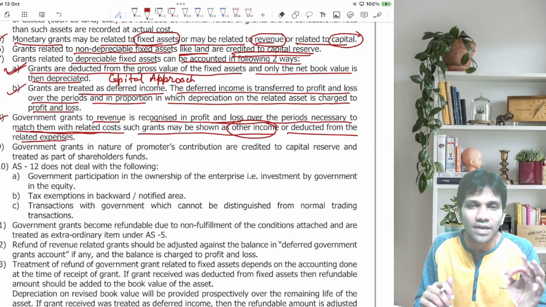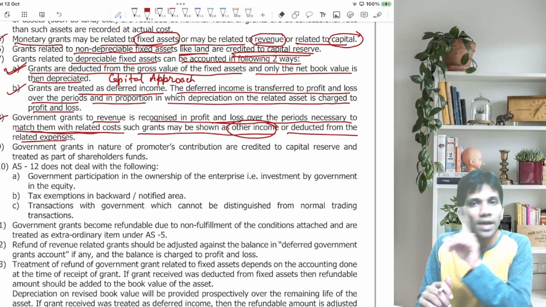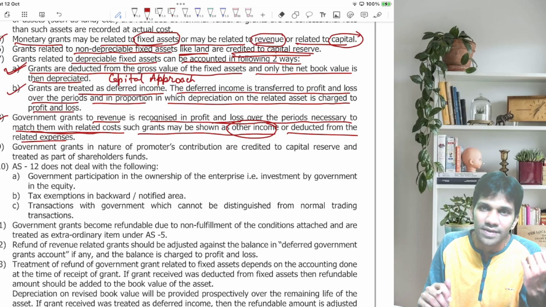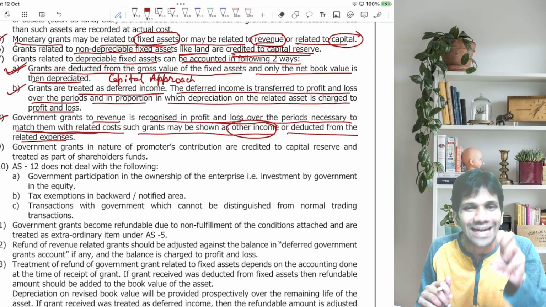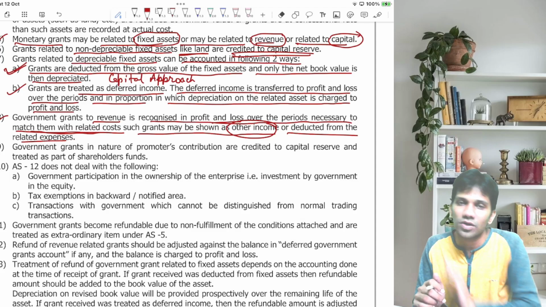So whenever monetary grants are received in the nature of revenue, means day-to-day activities, you can show either as income and show related expenses on the debit side, or you can show it as a net off. Net off means grant received minus related expenses, net grant you can show.